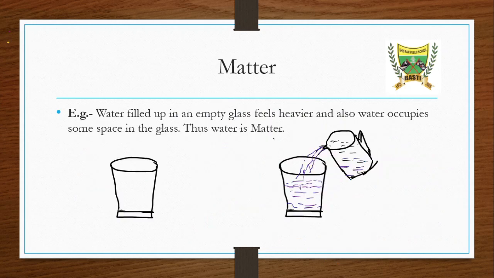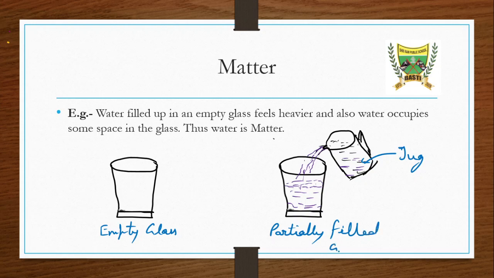This is the same thing that we have discussed right now, whether a liquid or water has some mass and occupies space or not. For that purpose we have taken an empty glass, and this is our jug from which we are pouring some water. This was the empty glass, but it is now a partially filled glass. Now we are adding some water.